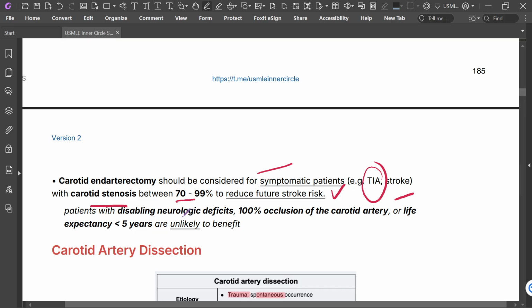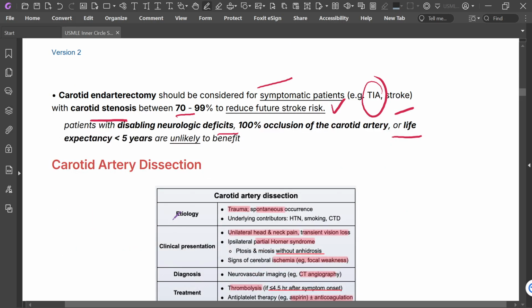Patients with disabling neurologic deficit, 100% occlusion of the carotid artery, and life expectancy less than 5 years are unlikely to have benefit. Okay.